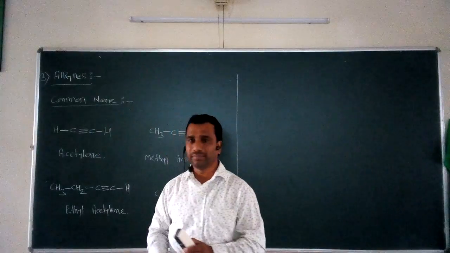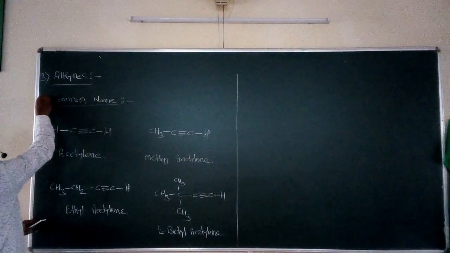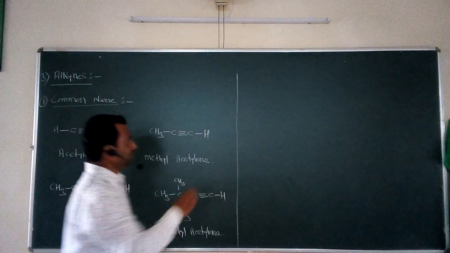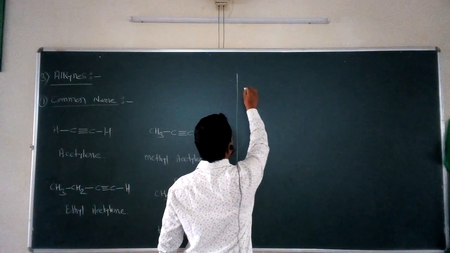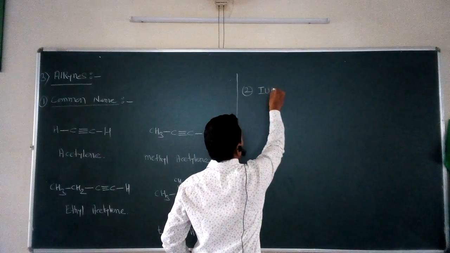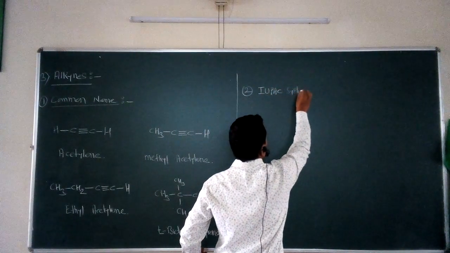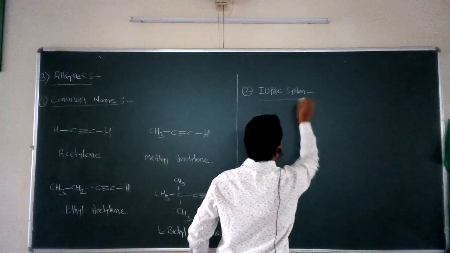Once we take this common name, the second method we have to take into consideration now. This is the first method, the common name system. Now the second important method for assigning the names is called the IUPAC system.